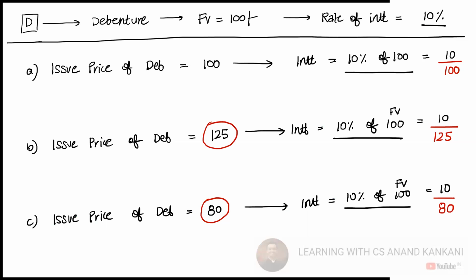This actually happened in one of the papers in CS Executive in accounts. The debentures were issued and the loss on debentures was to be written off. The total duration of the debentures was around 15 years. The student wrote at the end of the answer that the debentures cannot be issued for that long, they have to be redeemed within a period of 10 years from the date of issue.